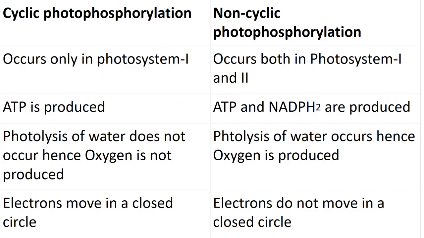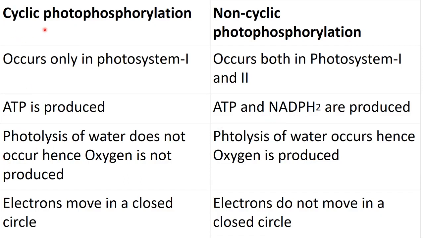Now let's discuss the homework solution of the previous lecture. So this is the difference between cyclic phosphorylation and non-cyclic phosphorylation. Cyclic photophosphorylation occurs in photosystem 1, while non-cyclic photophosphorylation occurs in both photosystem 1 and photosystem 2. In cyclic photophosphorylation only ATP is produced, while in non-cyclic photophosphorylation both ATP and NADPH are formed.